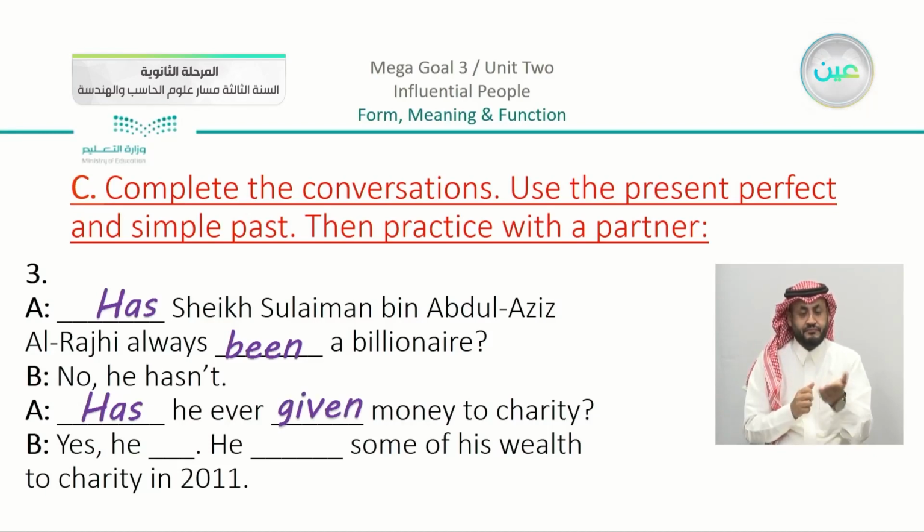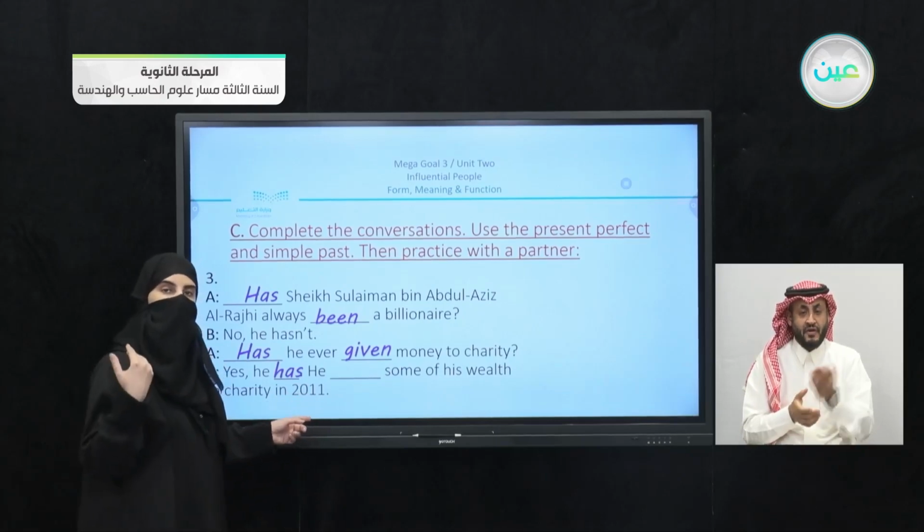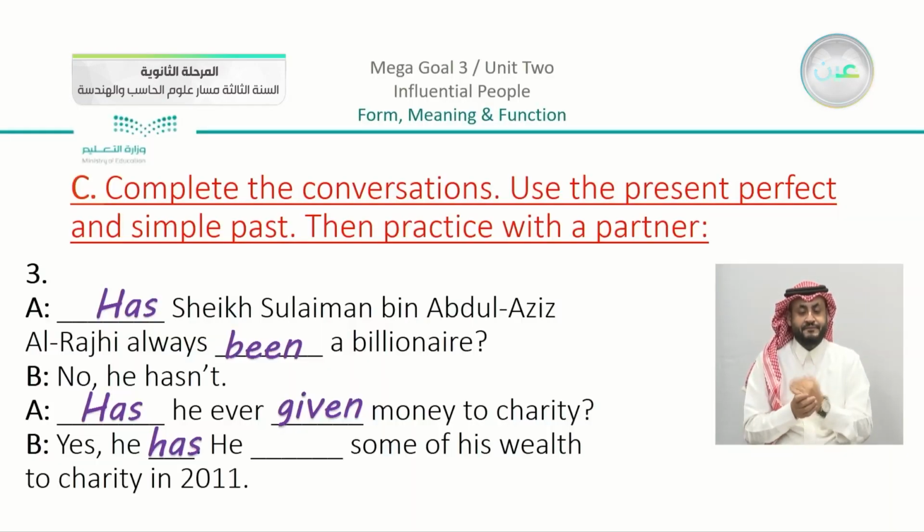Yes, he has. A simple answer, a short answer for a yes/no question. Completing, he blank some of his wealth to charity in 2011. Now here we're talking about an action that happened in the past. So this time we are going to use the simple past here. So we're going to use the verb gave. Now here you can see that we used both forms of the same verb.